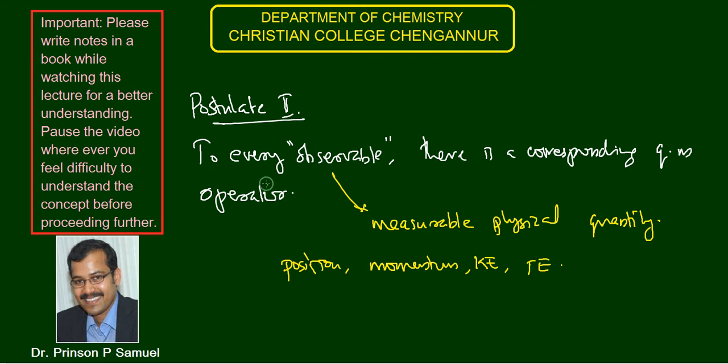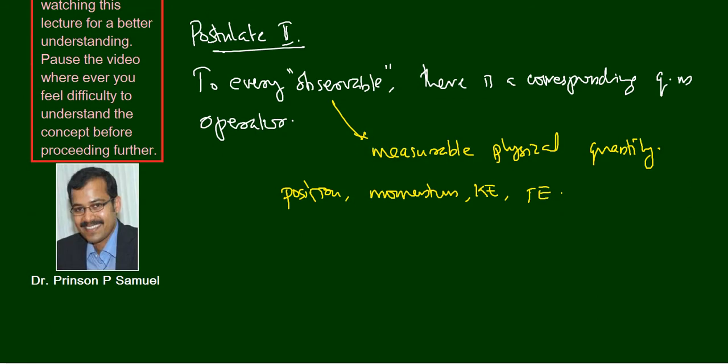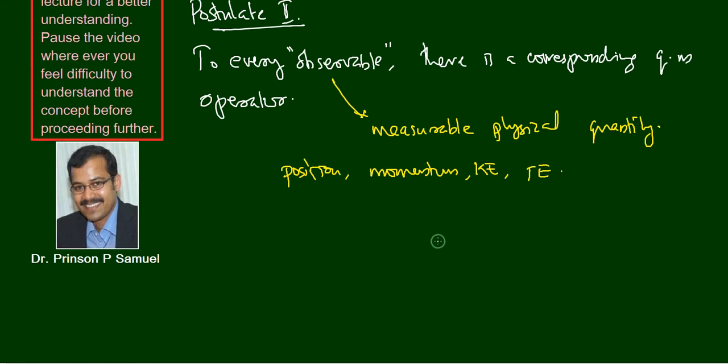So postulate 2 says that to every observable, or to every measurable physical quantity, there is a corresponding quantum mechanical operator. I will explain this one. For example, we have to measure the momentum of a microscopic particle. So we set up an equation like px cap psi is equal to px psi. Here px cap is an operator.